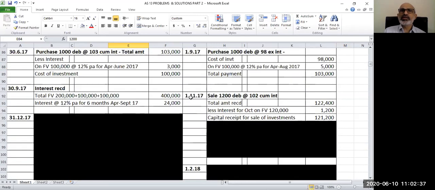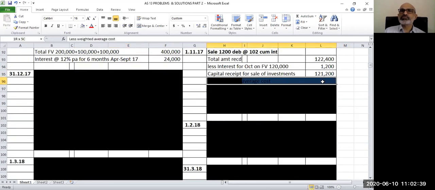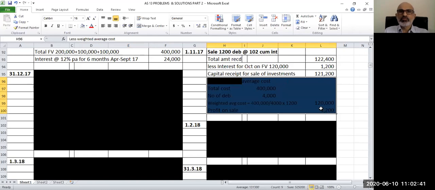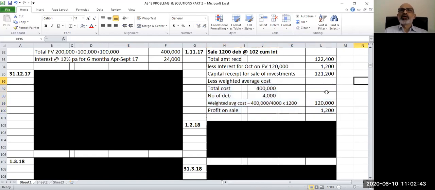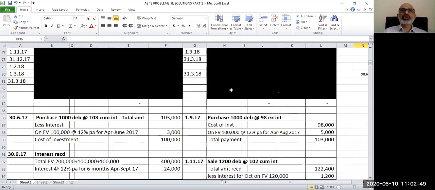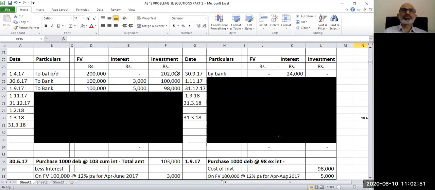Now let us see the calculation. If you see the total cost of debentures as on this date, you can go to the ledger account for this and you can see here 2,02,000 first lot opening balance, 1 lakh rupees purchase, 98,000 purchase. If you take these three items together, your cost of investment is 4 lakhs rupees.